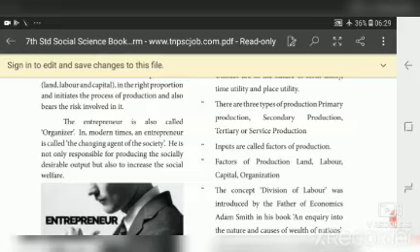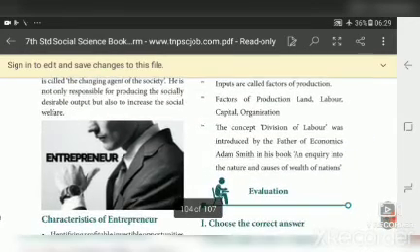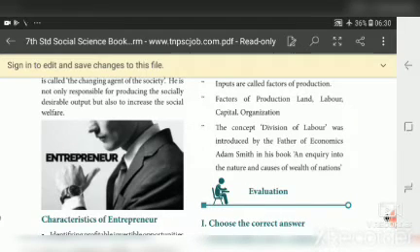Land and labor, we finished yesterday. Today we have studied capital and organization. Capital means money. The concept of division of labor was introduced by the father of economics, Adam Smith, in his book An Inquiry into the Nature and Causes of the Wealth of Nations. Who is the changing agent of the society?